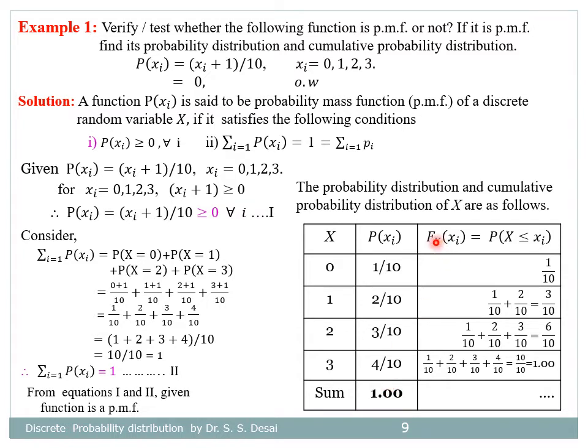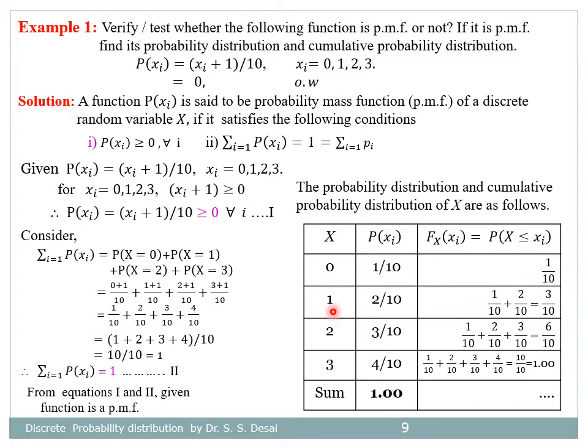Now to obtain the CDF, capital F of xi, we need the sum of the probabilities. At the point 0, the value of capital F of 0 is the probability that x is less than or equal to 0, that is exactly equal to the probability that x is equal to 0, which is 1 by 10 here.